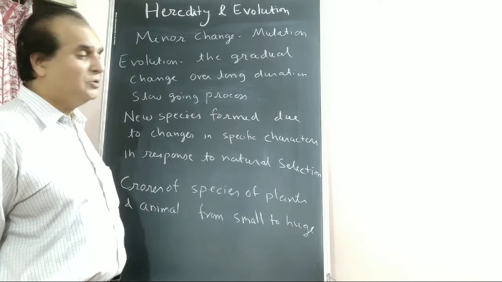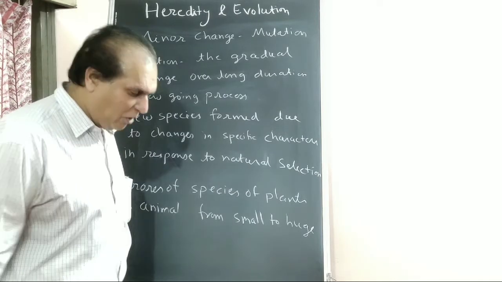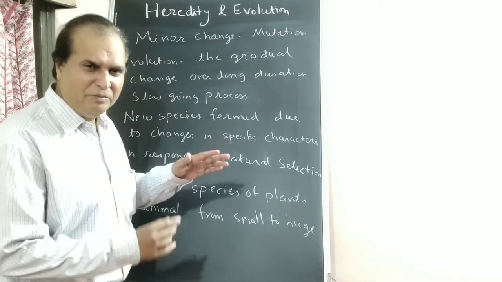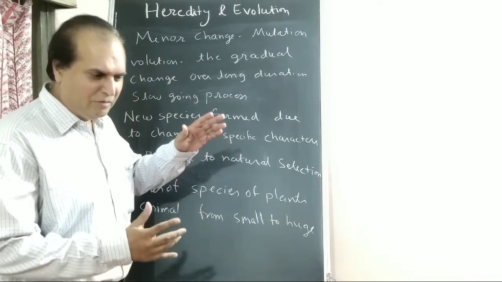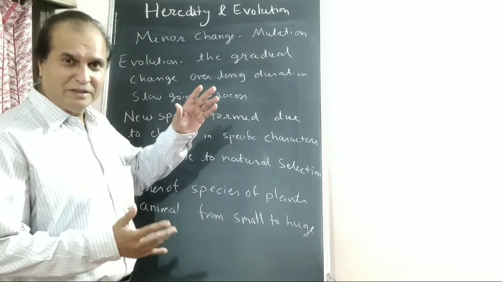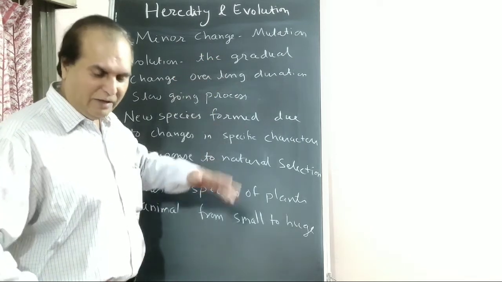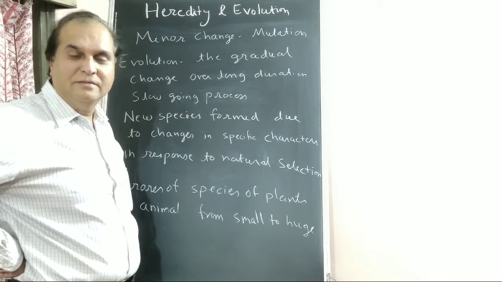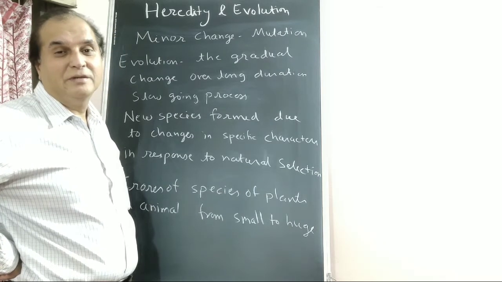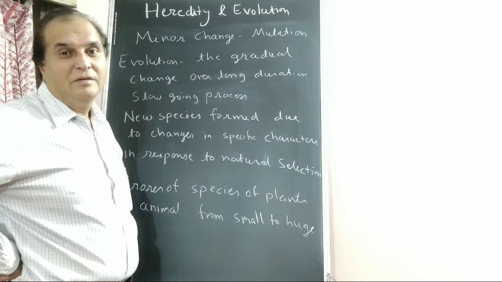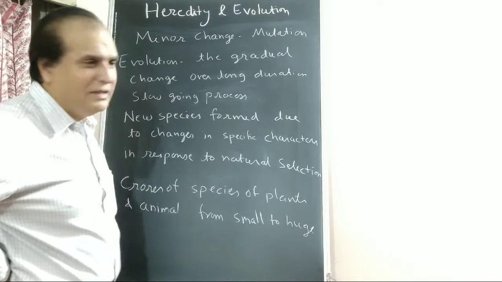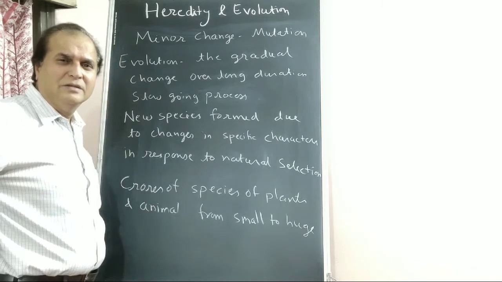This way evolution took place. Small monkey, mutation, little bigger, more mutation, finally big man developed. Getting? Not only this, so many plants too.